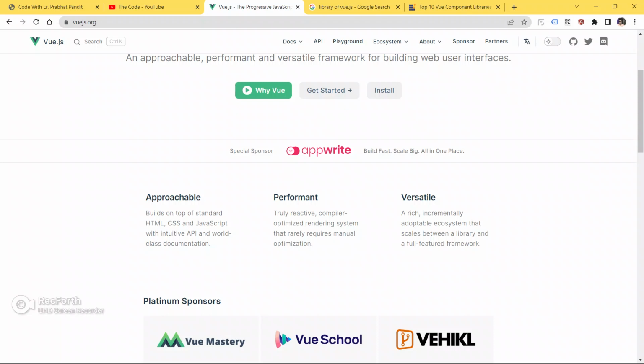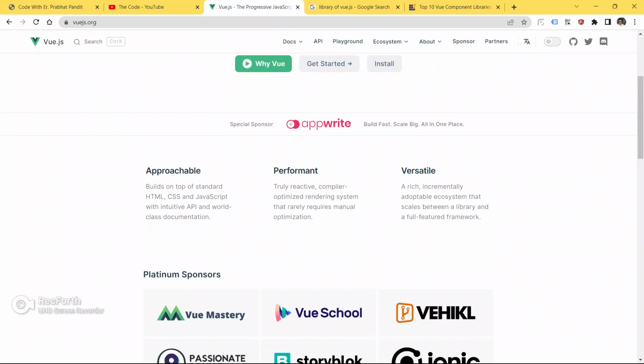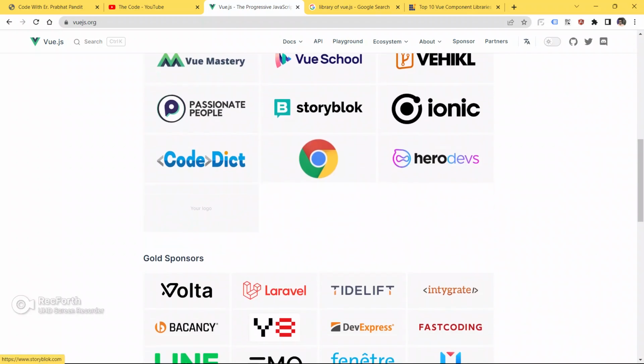Now the next one is versatile: a rich, incrementally adaptable ecosystem that scales between a library and a full-featured framework. Vue.js has a lot of libraries of its own, and we will read about libraries after some time. As of now, we will learn what Vue.js is, and in this video we will learn how to get your radio button values and checkbox values.